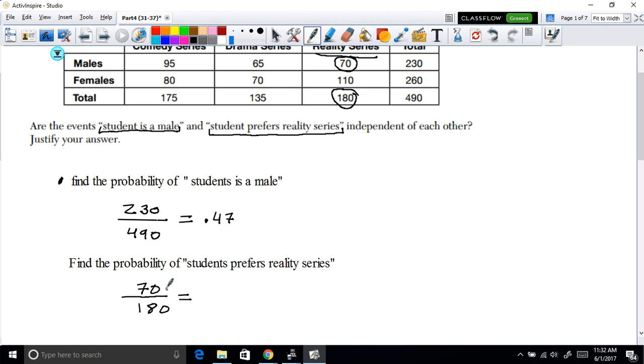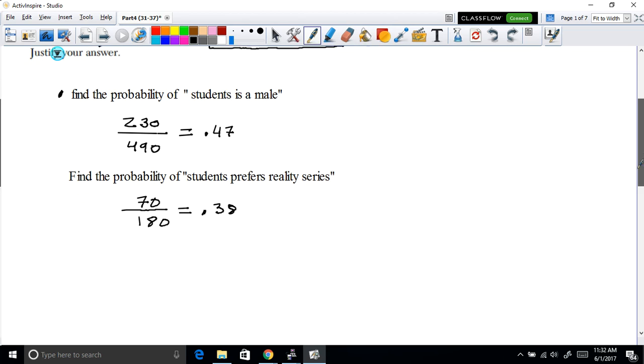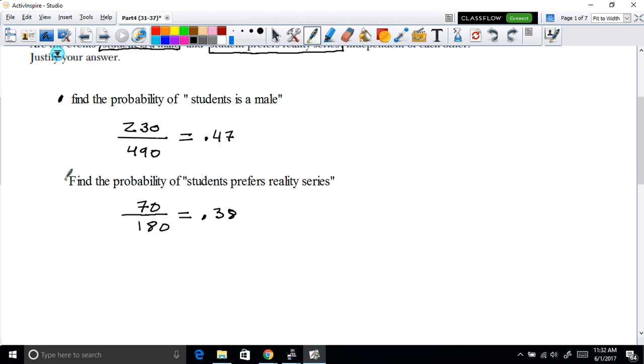If we do this in your calculator, you will see that this is equal to 0.38. Great. So we have the probability for students to be male, and I'm pretty sure that when they say students here, they mean male students. So that's one thing to point out, that we will talk about males in total.